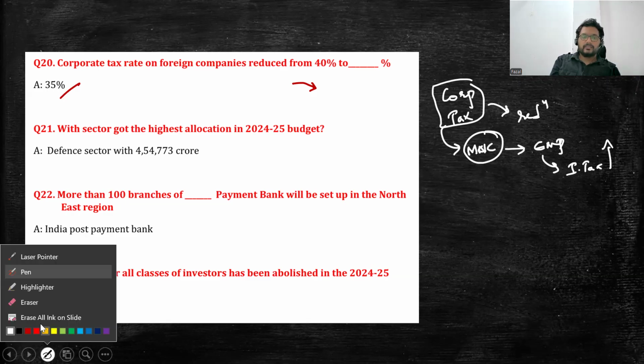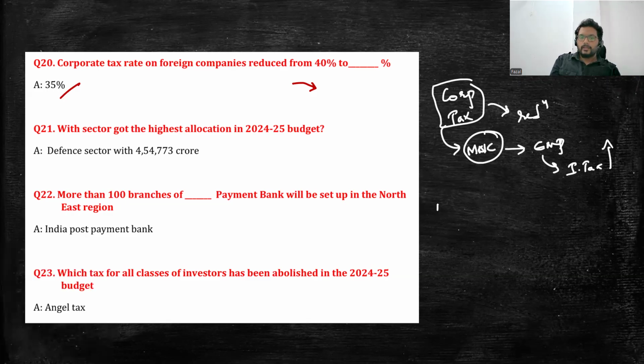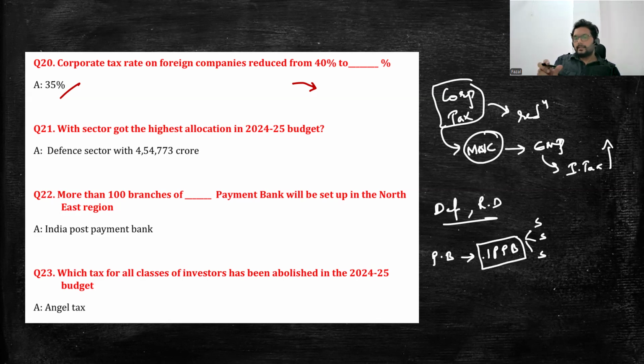It is the defense sector which has got the highest allocations. It is the defense sector. Rural development has got the next highest allocations. More than 100 branches, which is talking about the payment banks. So payment banks, India Post Payment Bank, which has three accounts: Safal, Sugam, and Saral. These are the three important accounts, basically the clients of the payment banks.